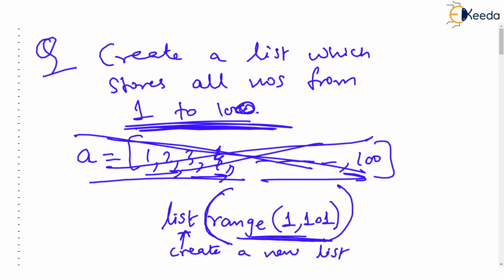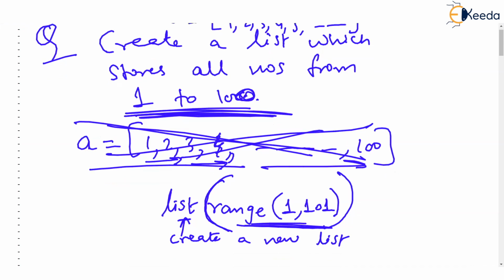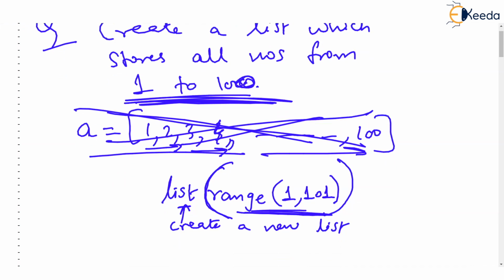Look, one way of creating the list is write name of the list, then write square bracket, then write the values. Of course, this also creates the list. Another way to create the list is use a function called list. List creates the list and simply give which values you want in the list. And you're given the values, 1 to 100. And now you assign this to A. It creates a new list.